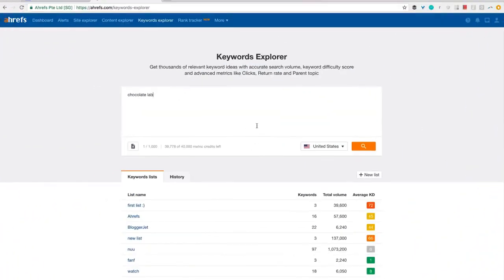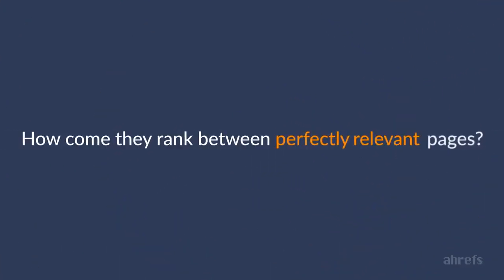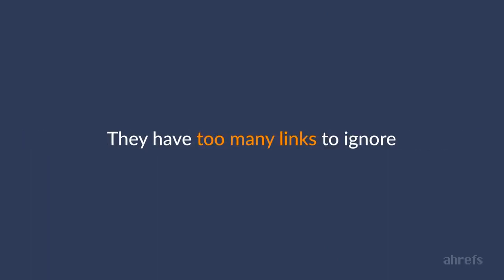Let's look at the search results for a keyword chocolate lab. What you can immediately notice is 3 outlier pages with tons of backlinks that rank among pages with just a few backlinks. And the next thing you notice is that these 3 pages aren't perfectly relevant to the search query. I mean, the other 7 pages are clearly about chocolate Labradors. You can see that just by looking at their titles. But these other 3 are about Labrador Retriever dog breed in general. How come they rank between perfectly relevant pages? That's because they have too many links to ignore them.